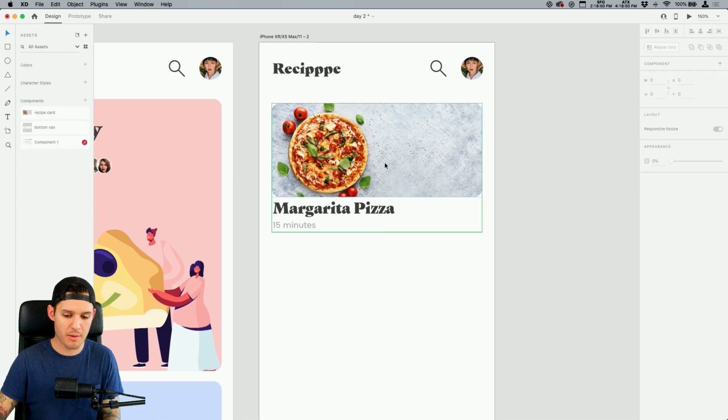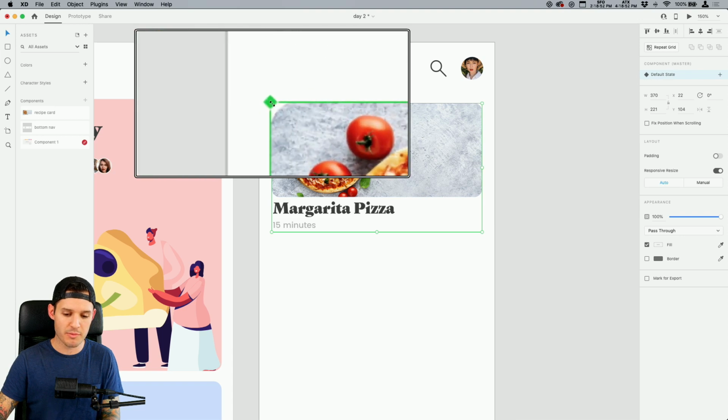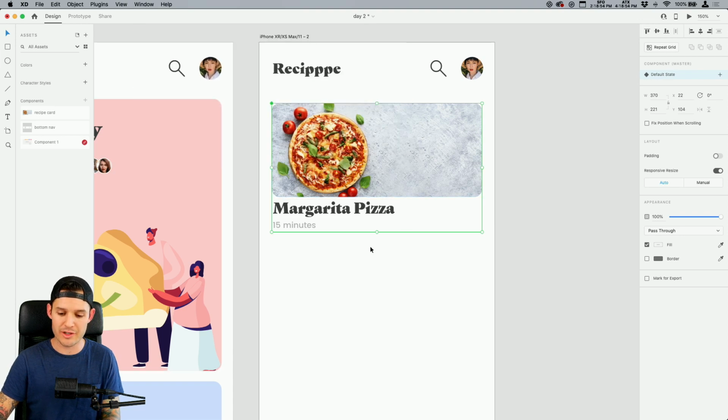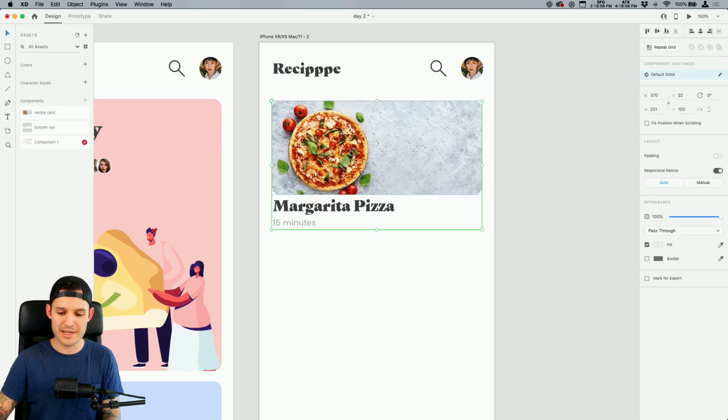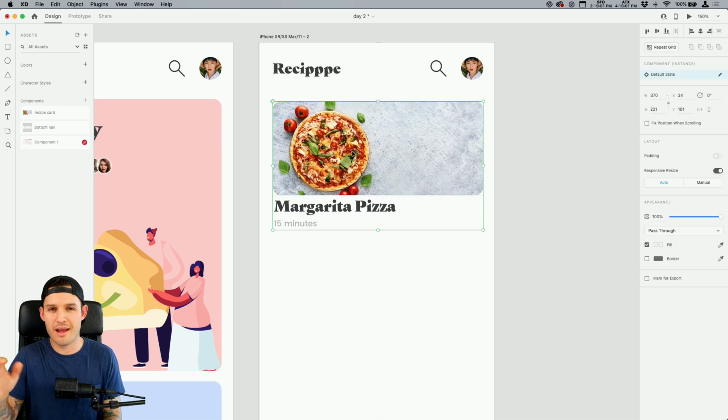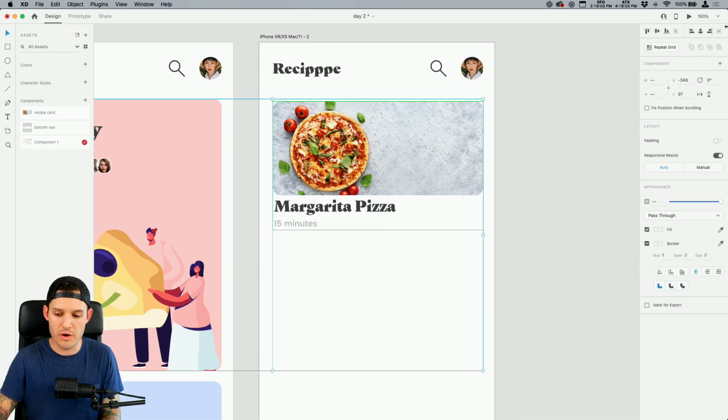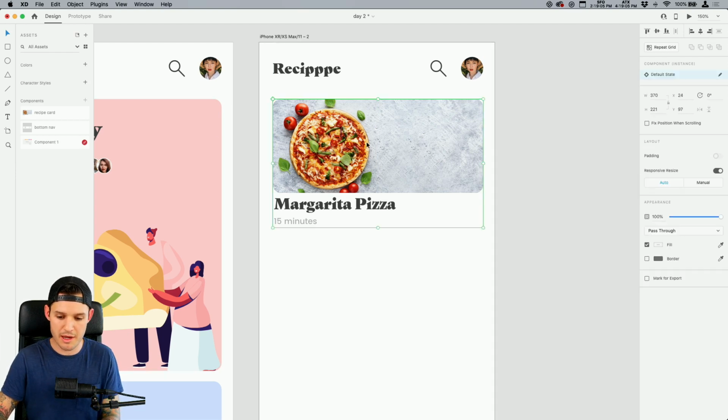Now, a little component help for you. We have our components stacking up over here. This is the master. You can tell because of the little filled in dark green diamond up there. I can delete this and bring in another one that's just an instance. That's going to help us modify all of these as we go. So let's just make sure things are lined up at the top here.